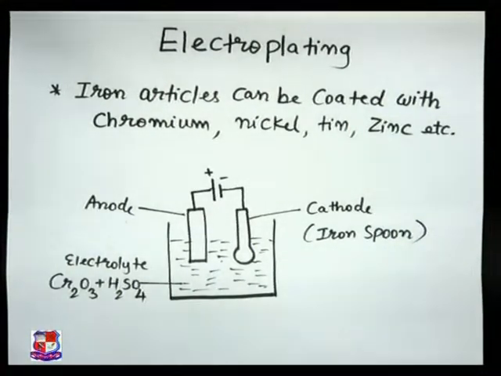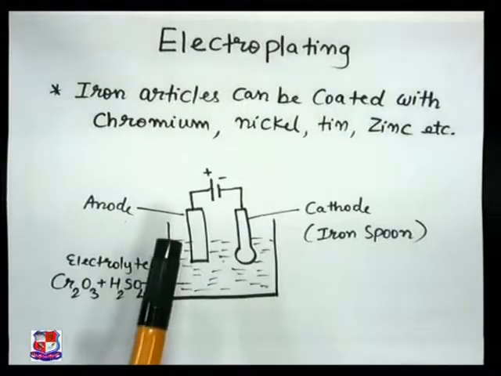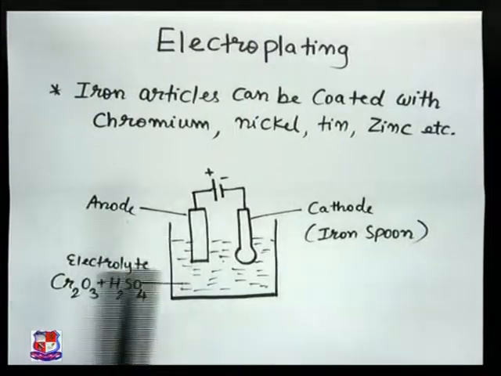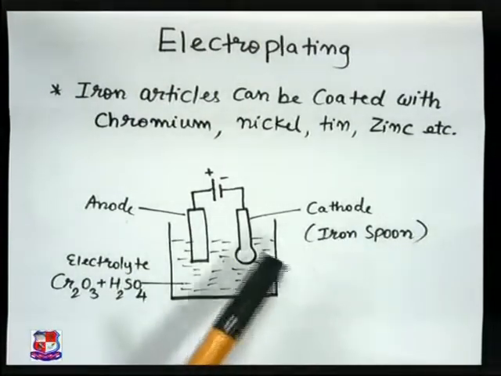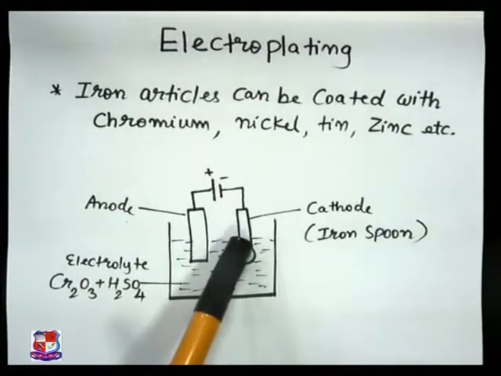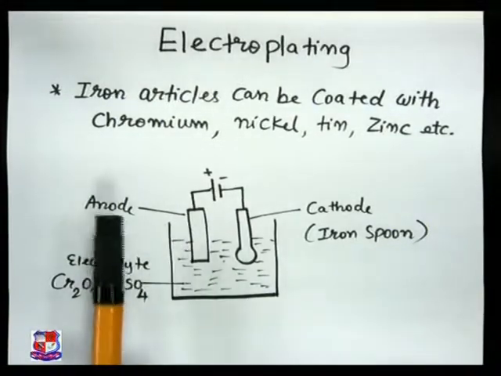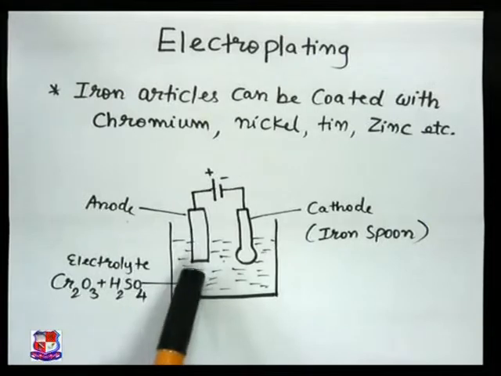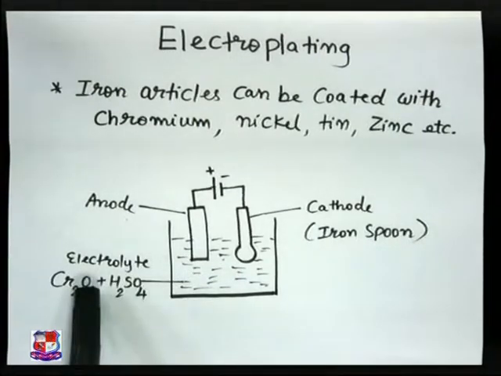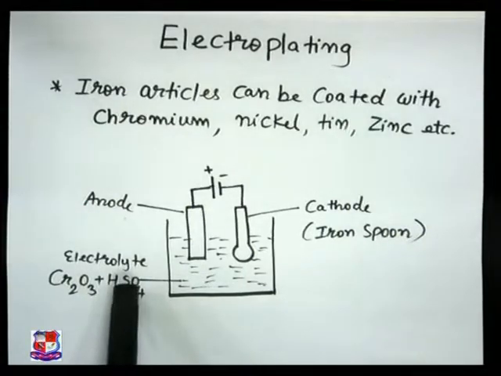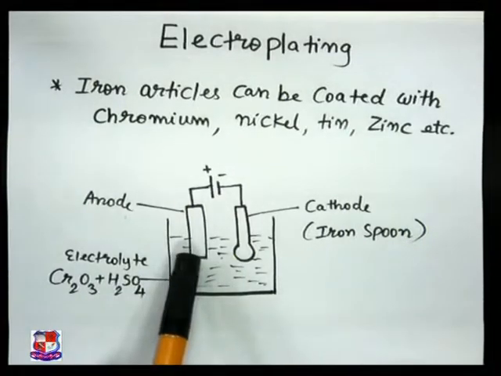Just look here. We have two types of metal: one is the base metal, another is the coating metal. The base metal is our iron spoon. If I have an iron spoon and I want to coat it with chromium, what will I do? I will take a chromium strip acting as an anode. Then I will take an electrolyte solution made up of chromium salt, Cr2O3, dissolved in H2SO4, acting as my electrolyte.